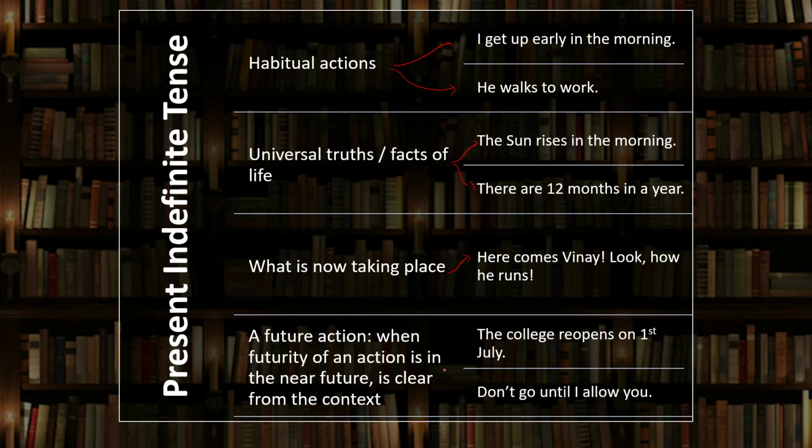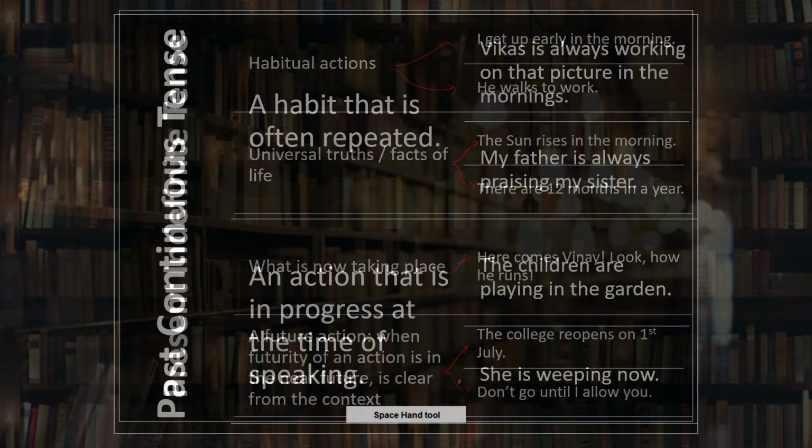Look how he runs. A future action, when the futurity of an action in the near future is clear from the context. Example, the college reopens on 1st July. Don't go until I allow you.